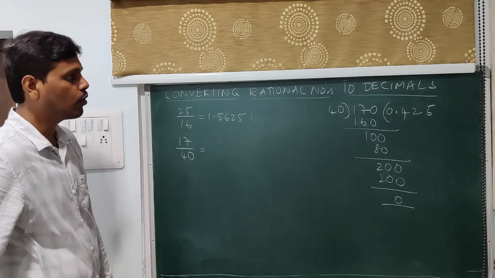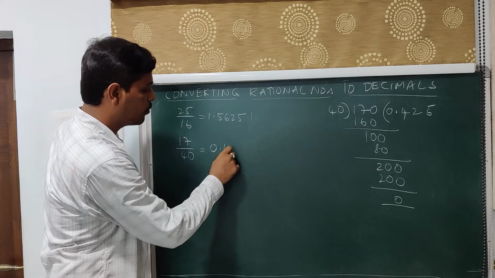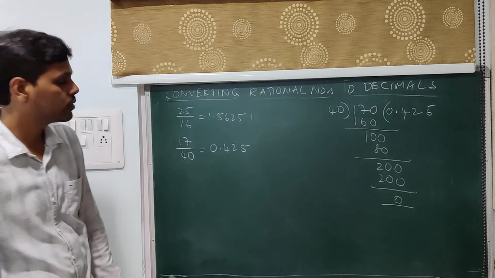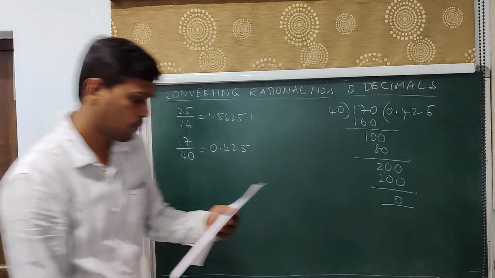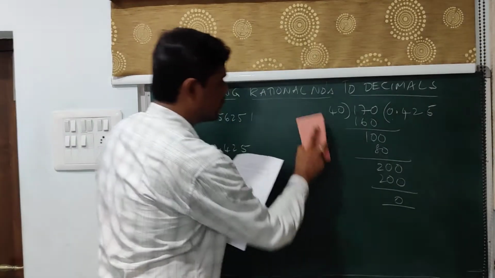We have 17 by 40 as 0.425. So this is the way we convert it. Let's move on to some more problems. 11 by 9.